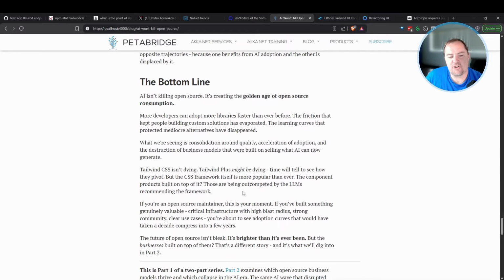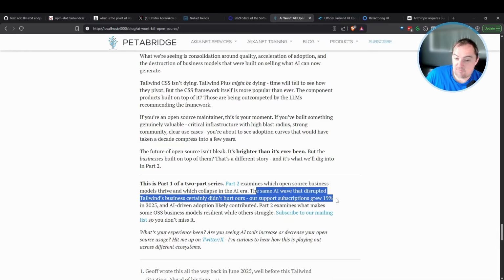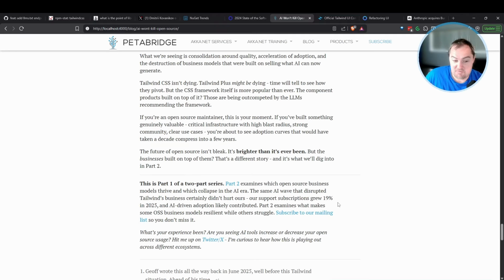The other thing I wanted to mention is that Tailwind CSS isn't dying. Tailwind Plus might be. And that's what we're going to touch on in the next blog post and the next video, which I'm going to try to get out next week. We're going to talk about the impact that artificial intelligence is having on open source business models like ours. In our case, our subscription business grew 20% in 2025, and AI-driven adoption likely helped with that. So rather than it hurting us, it actually helped us quite a bit. We'll talk about why the difference between our business and Tailwind's in the next video.